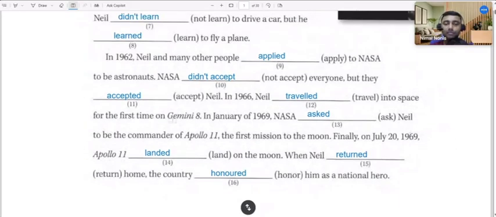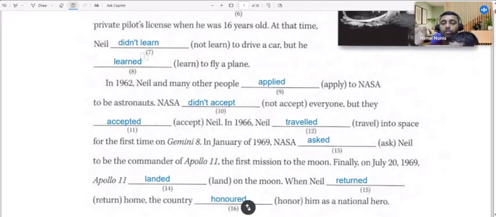Right. So didn't, that's the past negative form. Didn't accept. The verb has to be in the base form. When you use didn't, it is the negative form in the past, and the verb has to be written in the base form. So here also you can see didn't learn. Didn't is the past negative, and the verb is written in the base form. Didn't learn.